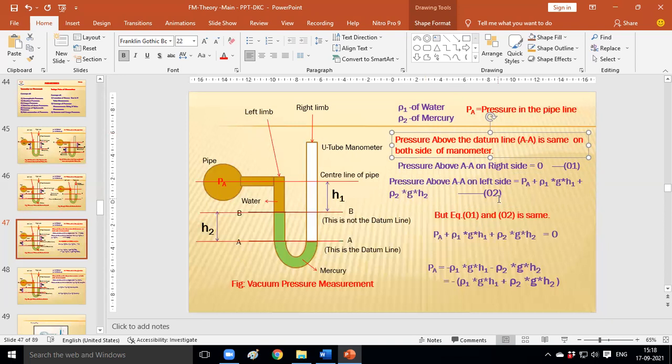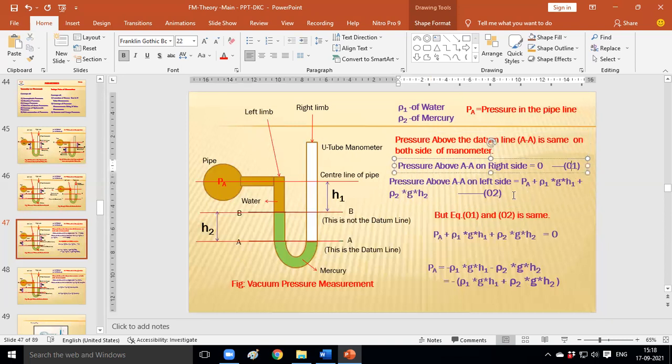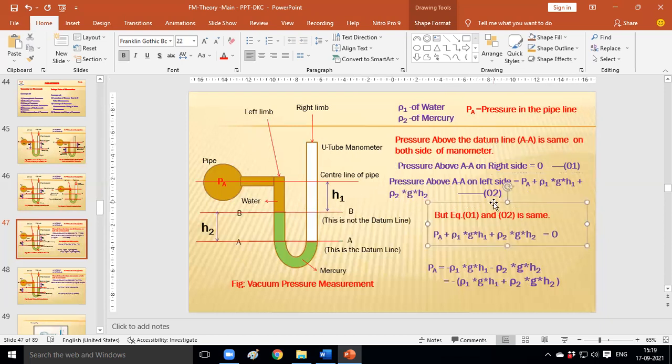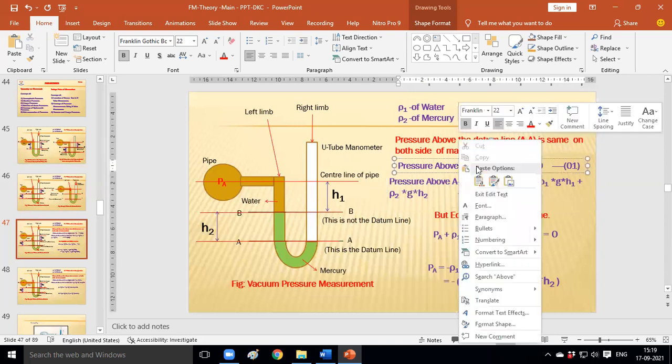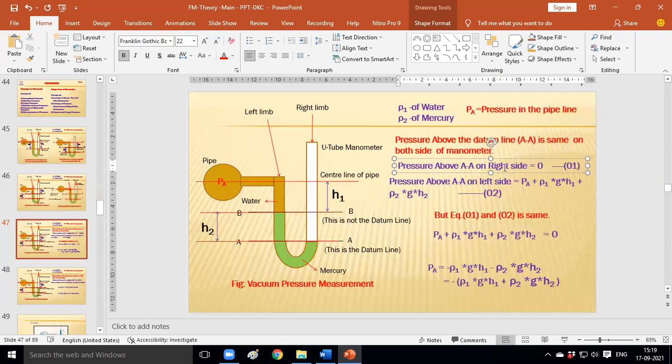Therefore, we need to equate equation 1 and equation 2. So the pressure above the datum line AA' on the right side and the pressure above the datum line on the left side, these two equations we need to equate. So PA plus rho 1 g h1 plus rho 2 g h2 is equal to 0.